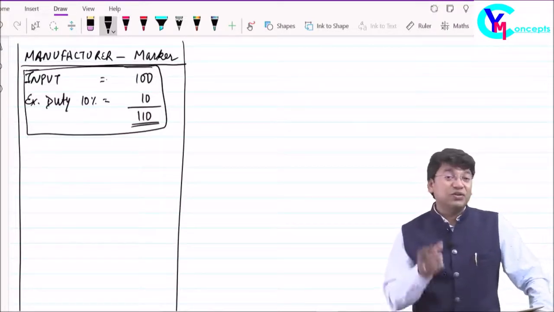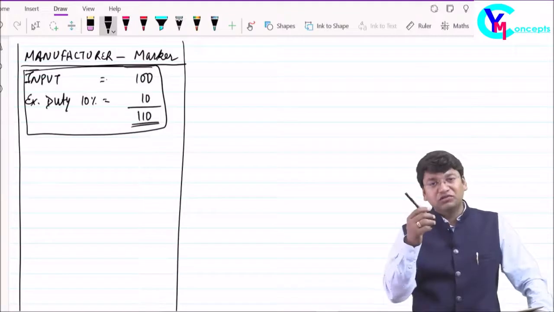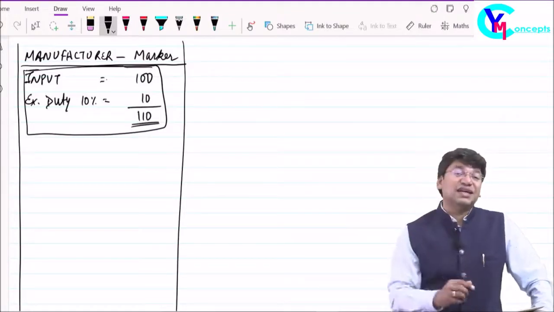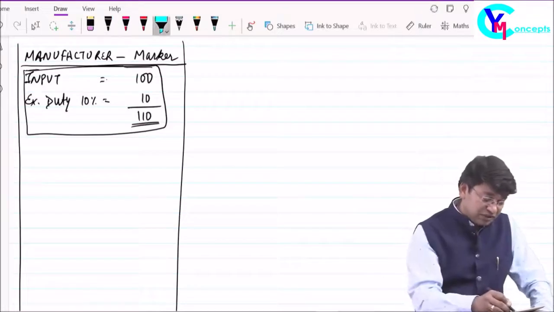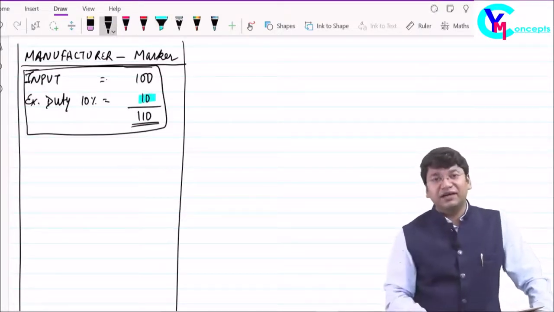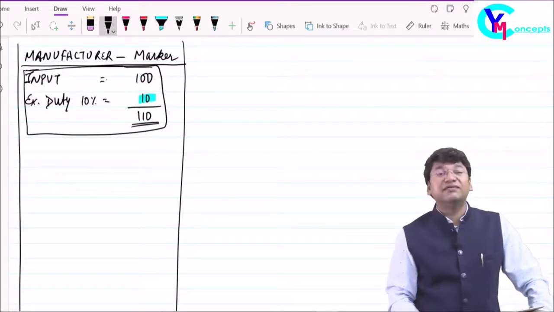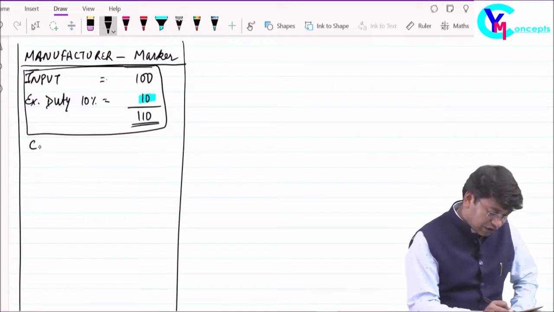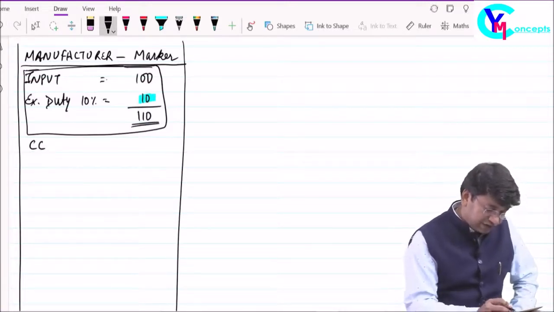Okay, now I will use this input to manufacture my output goods, which is marker, and the marker is also taxable goods. So whatever tax I have paid on purchases, that is rupees 10, I will be getting input tax credit, ITC. It was called Cenvat credit earlier, during the excise laws. So I will avail the Cenvat credit.